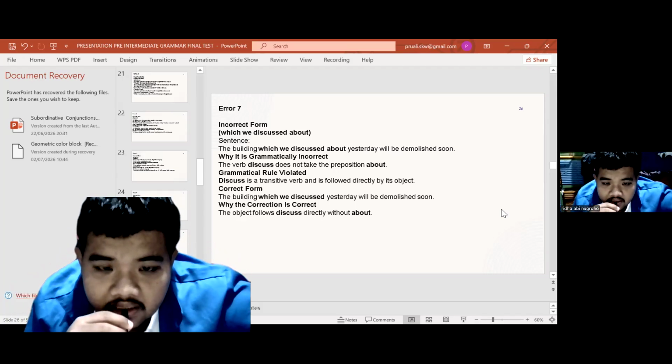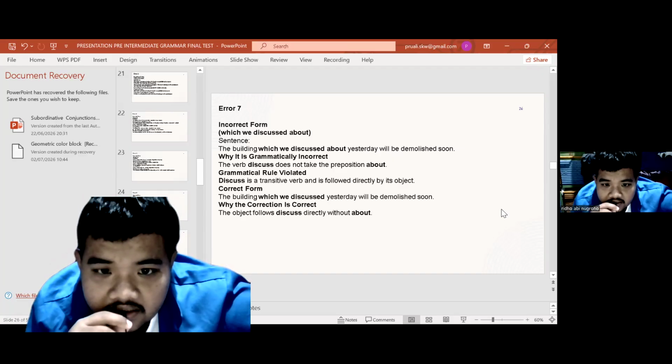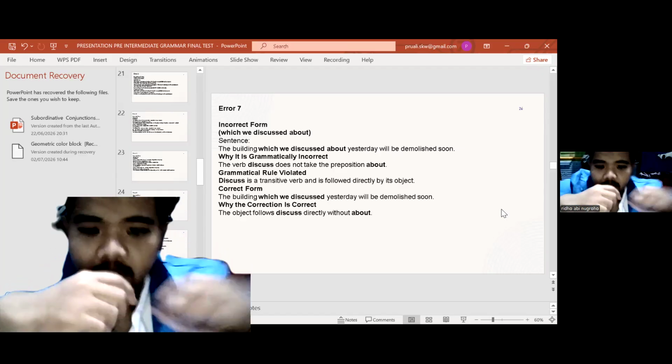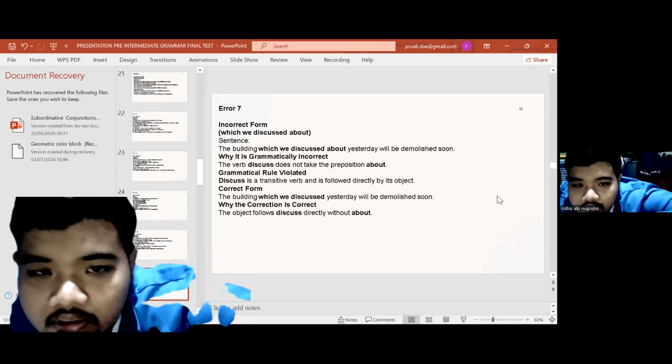Grammatical rule violated: discuss is a transitive verb and is followed directly by its object. Correct form: The building which we discussed yesterday will be demolished soon. Why is the correction correct? The object follows discuss directly, without about.